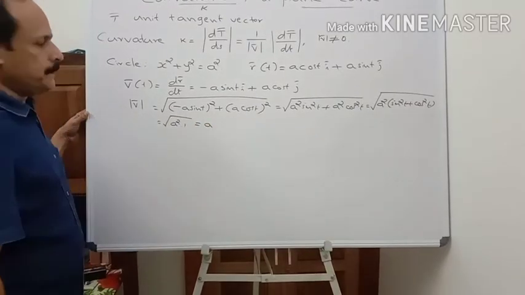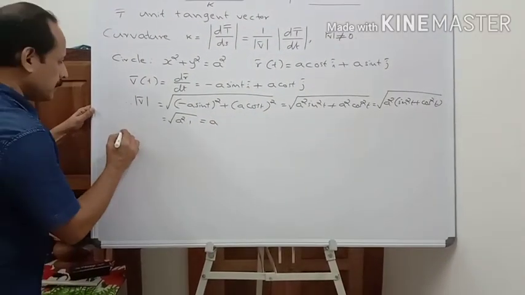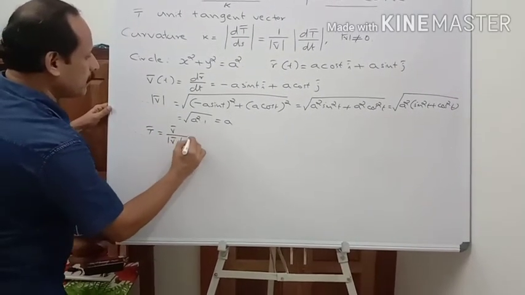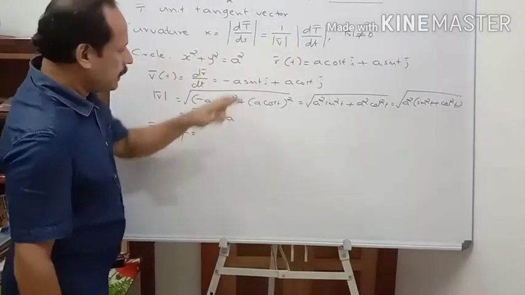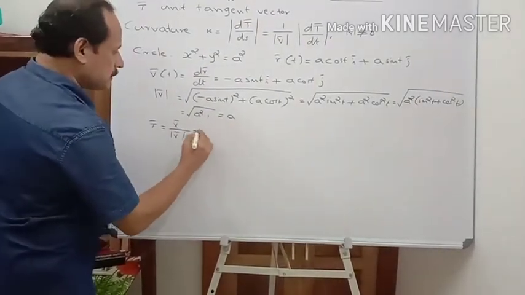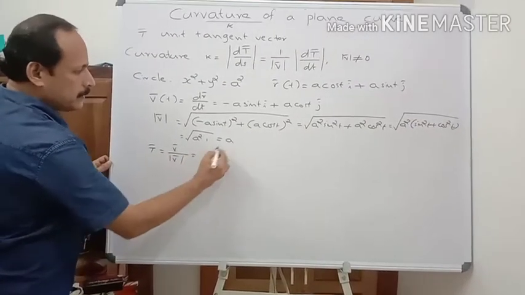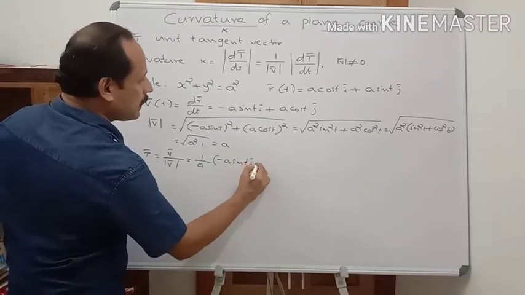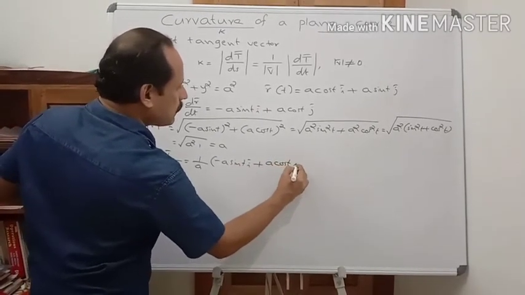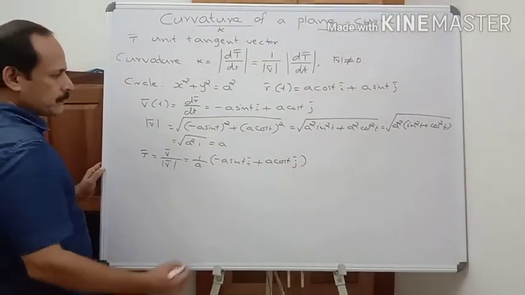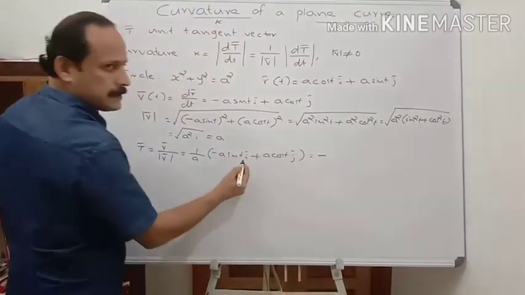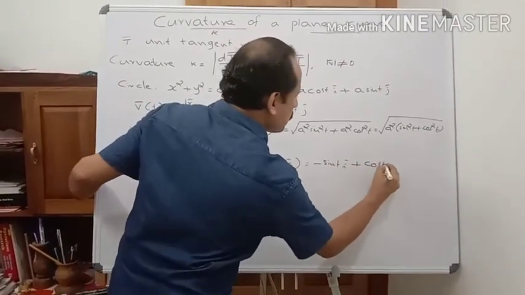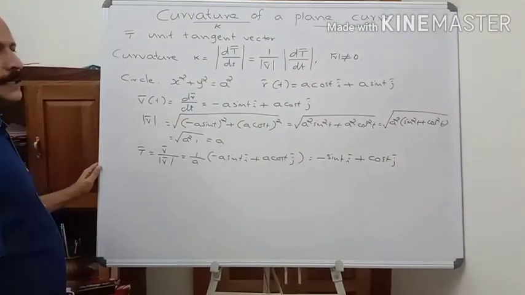Therefore mod v bar is a, and therefore t bar equals v bar by mod v bar, that is 1 by a into negative a sin t i bar plus a cos t j bar. Cancelling a, we get minus sin t i bar plus cos t j bar, that is t bar.